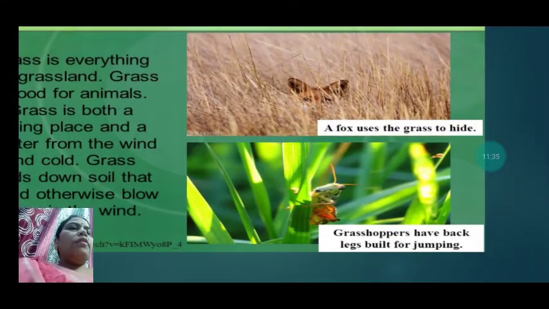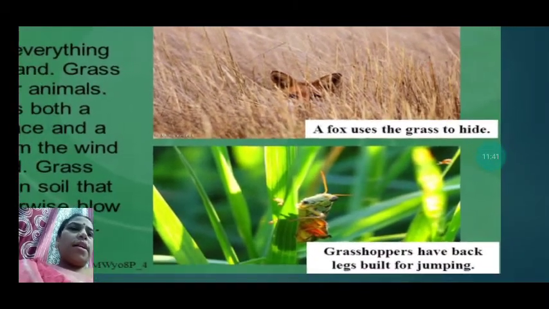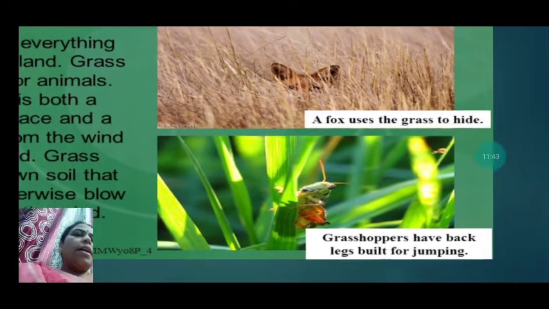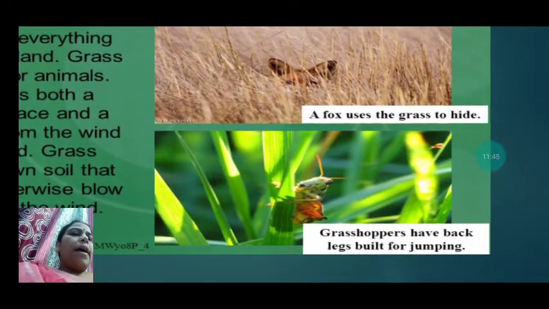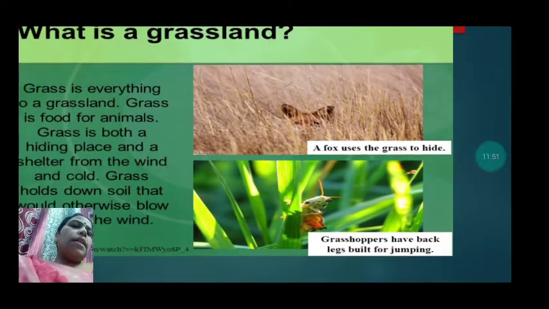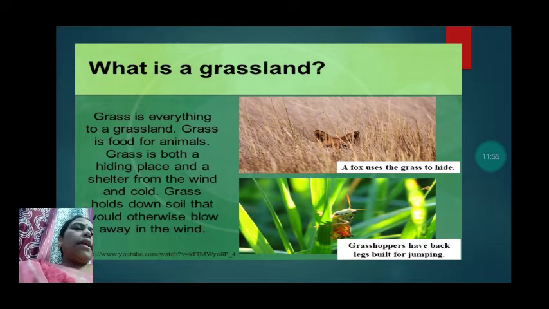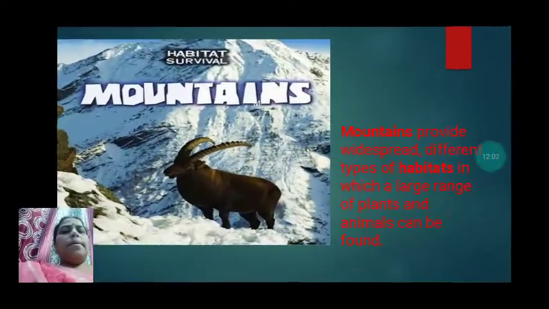See here, a fox. What does it use? The grass to hide. You can see a fox over here using grass to hide. A grasshopper has back legs built for jumping. So grasshoppers jump on the grasses, and they have undergone adaptation and can jump there.